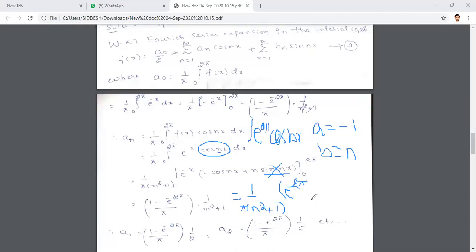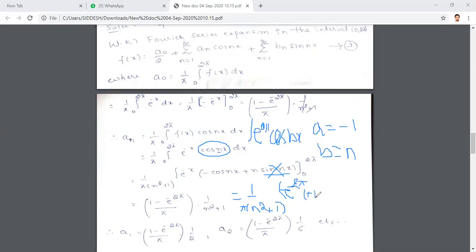What is the value of cos 2n pi? Is it 1 or minus 1?